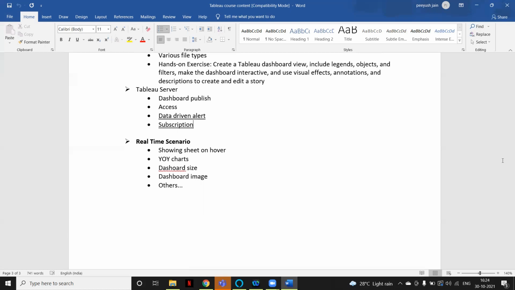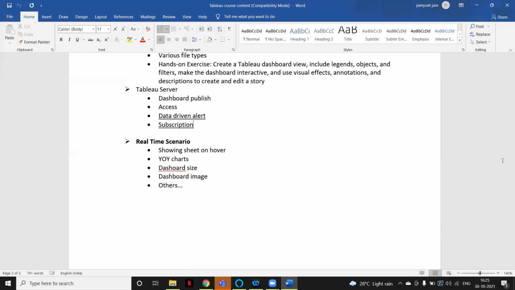Even the requirement in Power BI, they are asking for SSIS, SSRS, and SSAS, the MSBI tools: integration, reporting and analysis services. These are the tools they are asking for nowadays. Not only Power BI, it has additional skills also, like SQL Server they are asking. Now I'm preparing for SQL also.